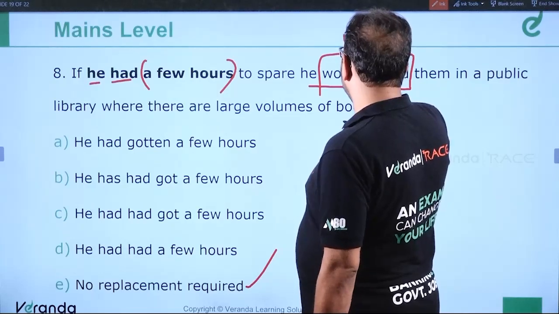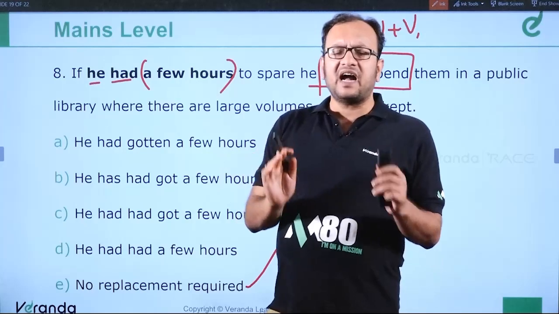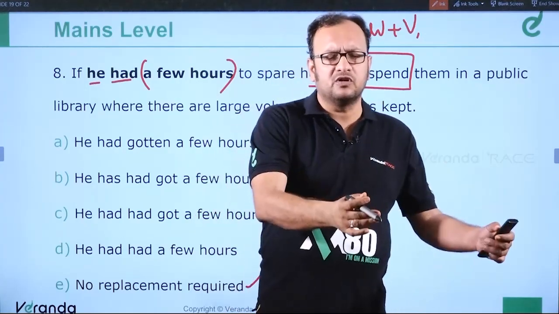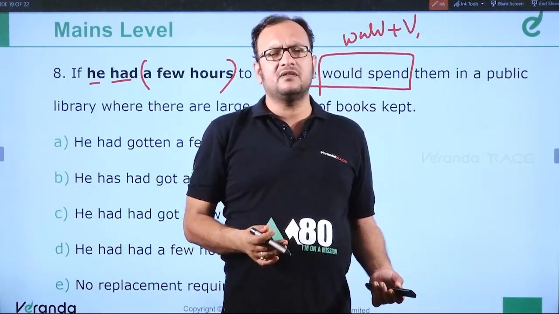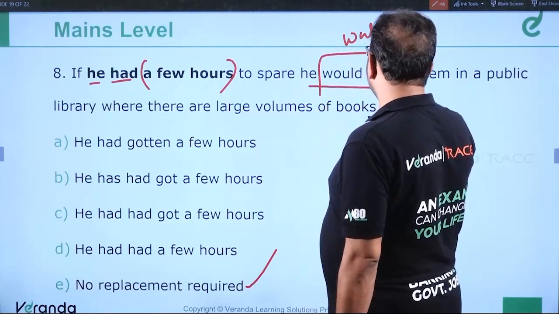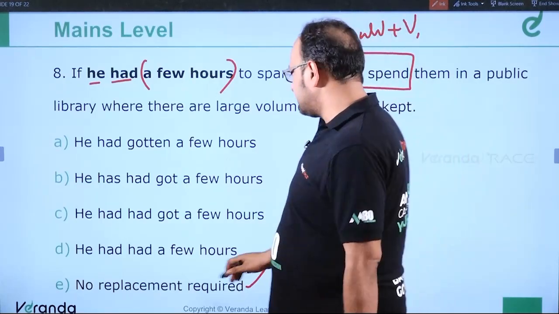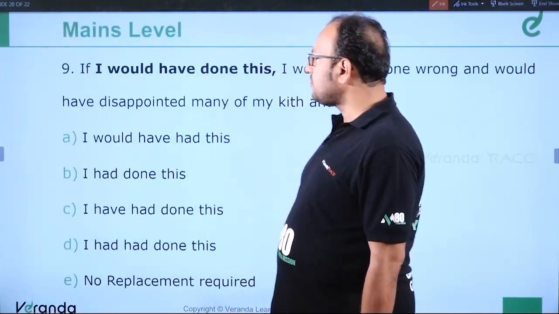This is the structure of the second conditional. If I had some money, I would give it to the poor. If I had some books, I would give it to the students. If I had some friends, they would help me. So, if he had a few hours to spare, he would spend, would plus V1. So there is no replacement required. This is the correct answer. Clear? Moving ahead to the 9th question.